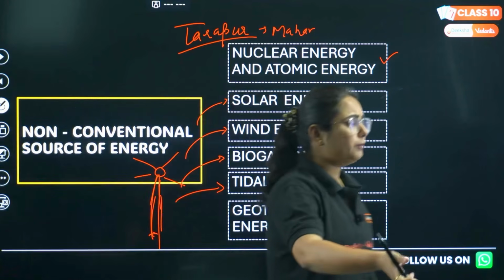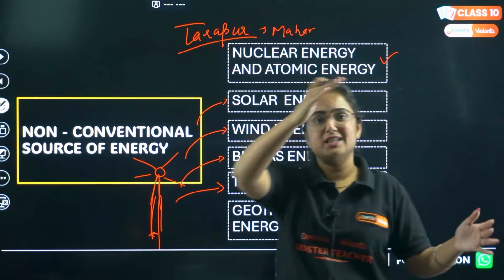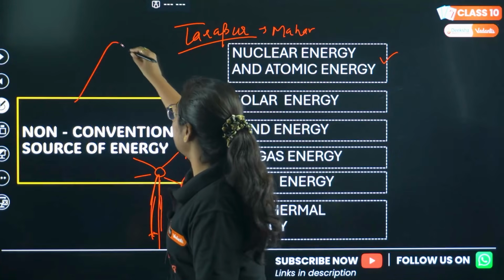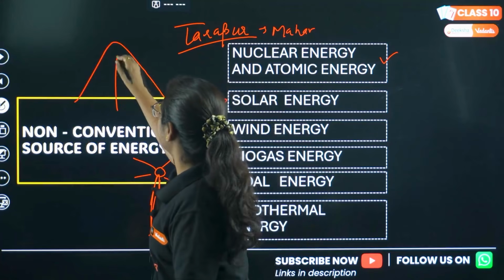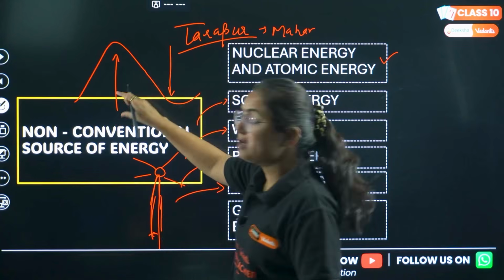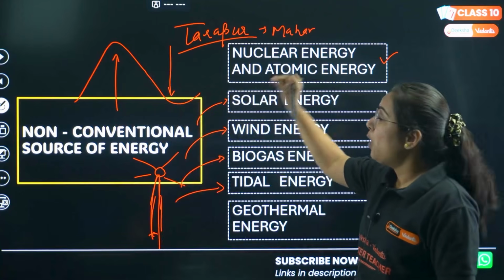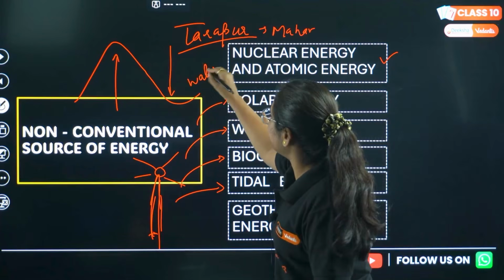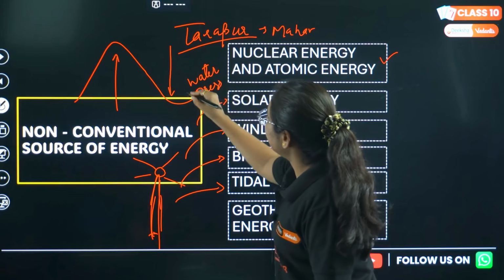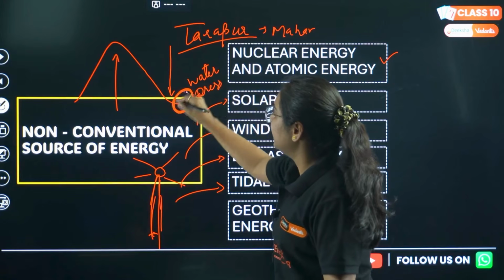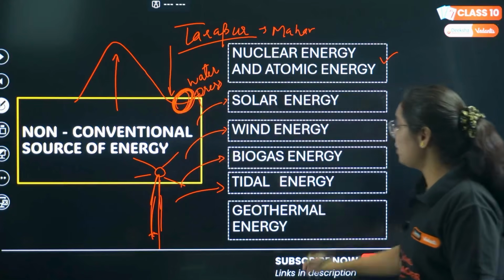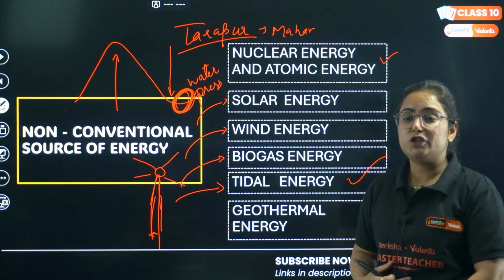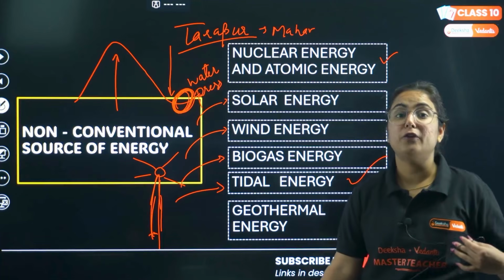So we know there are high tides and low tides. In class 6 we have studied that there are high tides and low tides in a day. Because of the generation of high tides and low tides, oceans have water with pressure. Whenever turbines are attached here, they get rotated, releasing tidal energy.